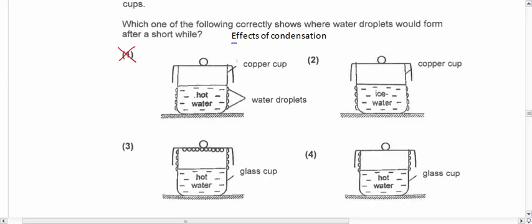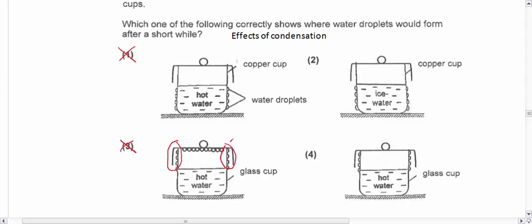Now for hot water, where should the water droplets be? Yeah, the water droplets should be somewhere on the inside like this. Okay, because here is much warmer, the water vapor will start to rise, and when it comes in contact with the cooler surface here, it will start to condense. So this part here is correct, but it is this part here that is not correct. Okay, because here the water droplets shouldn't be on the outside, it should be on the inside.